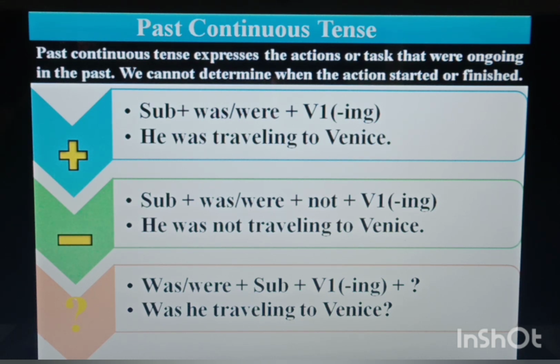Okay, for negative we will add not, and in interrogative was or were will come in front. Now you know with singular we use was, with plural we use were. So very simple rule, we are going to use was or were plus verb's first form plus ing. Like he was traveling to Venice. He was not traveling to Venice. Was he traveling to Venice? Okay. Was or were is there, verb's first form is there, travel is verb's first form, we have added ing to it. For making negative, we have added not. For question, was or were will come in front.